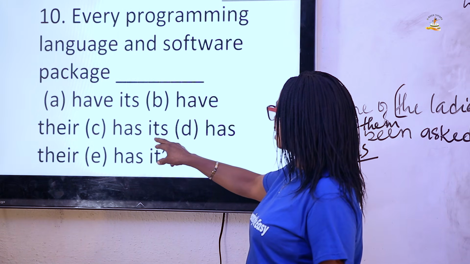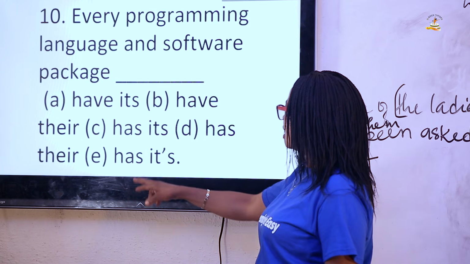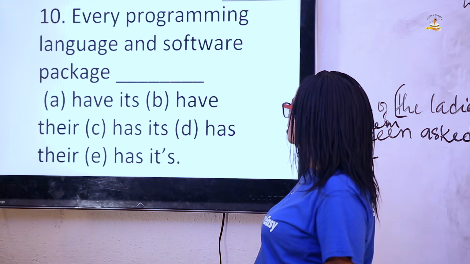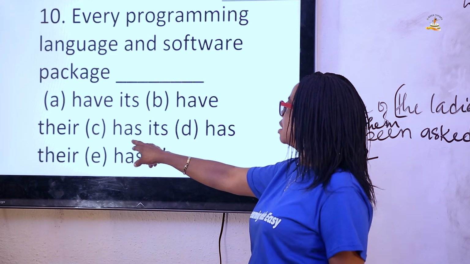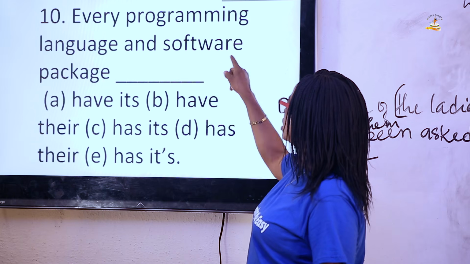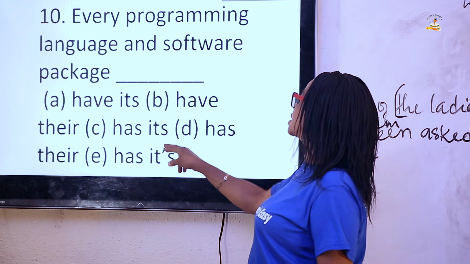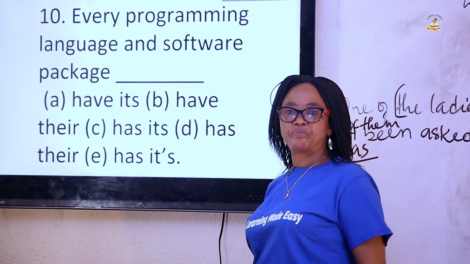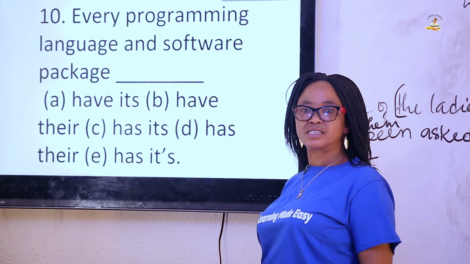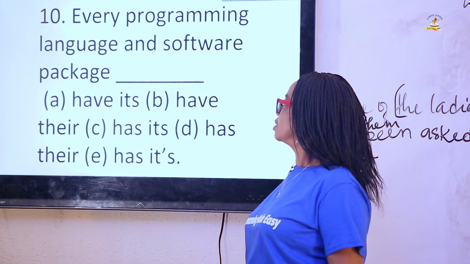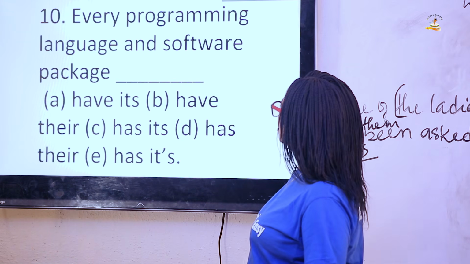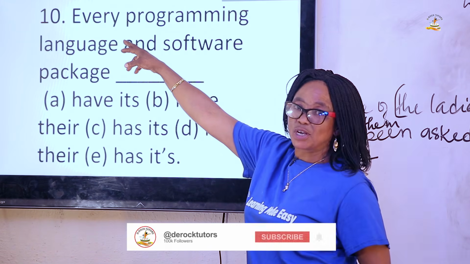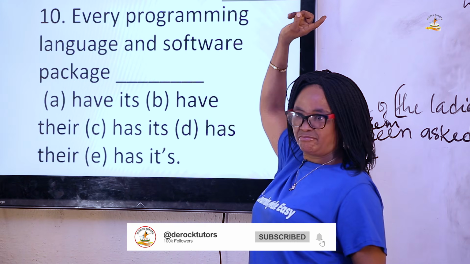This one has its, has there, has is, and so on. The correct answer here is C. Every programming language and software package has its own purpose. Why have we chosen has its? Look at the word every. We are talking about every programming.